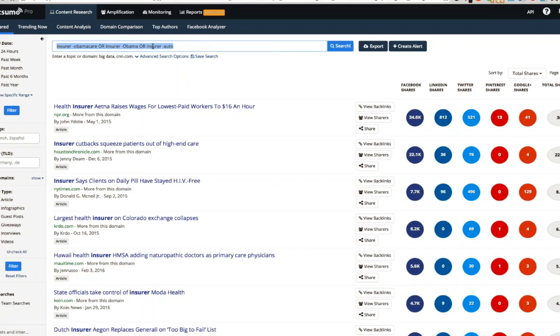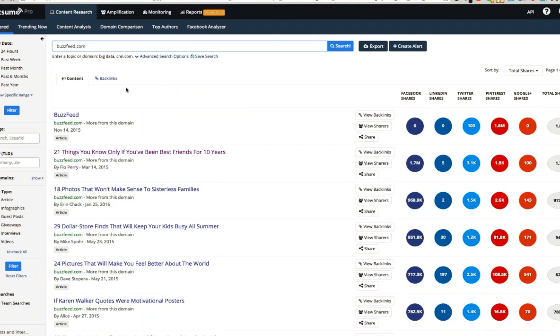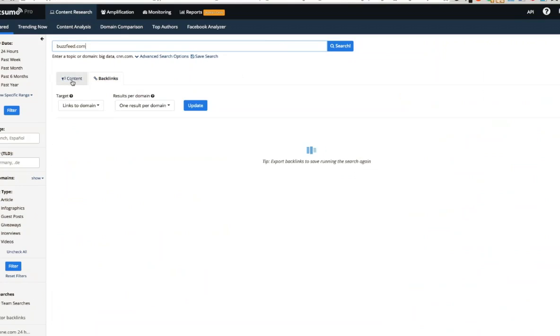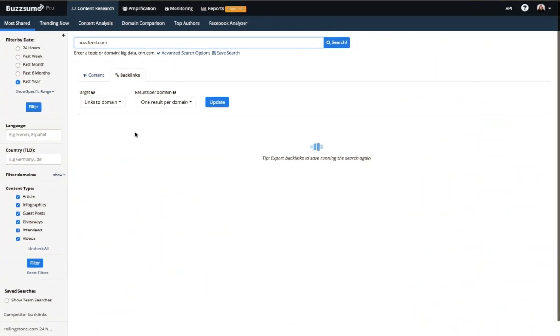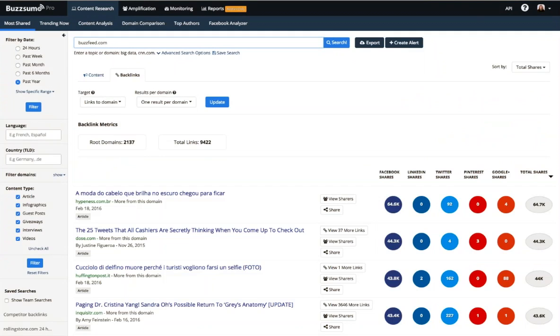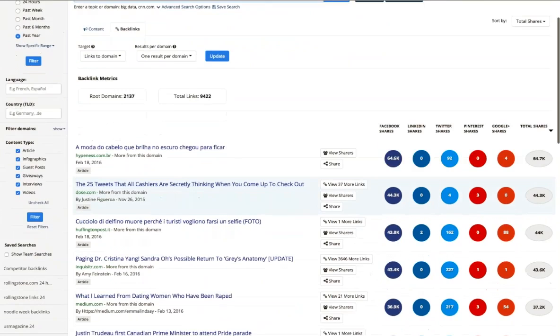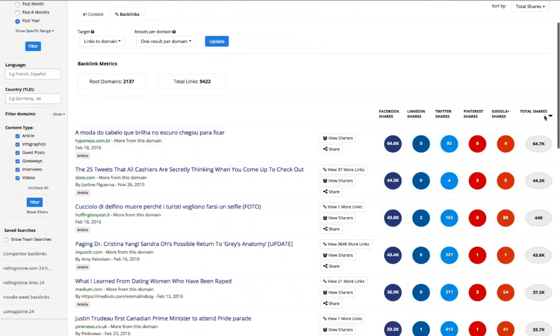All right, now another way that you can use the most shared section of the site is to search for the most shared content from a domain like BuzzFeed. Anytime you're searching for the most shared content from an individual domain, you can toggle away from content to backlinks, and BuzzSumo will do a real-time search for backlinks to the domain that you're interested in. So if you don't have a backlink tool in place for your site, you can use BuzzSumo to do that. You can also use BuzzSumo to find who's linking to your competitors' sites or to industry-leading sites. This is a list of all of the backlinks to BuzzFeed over the last year. We order them for you by the number of social shares that the content that links to your site has gotten.